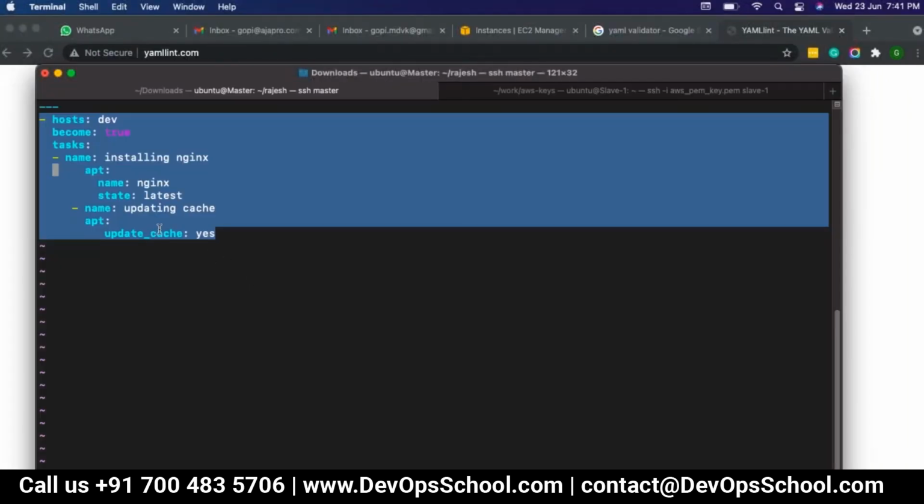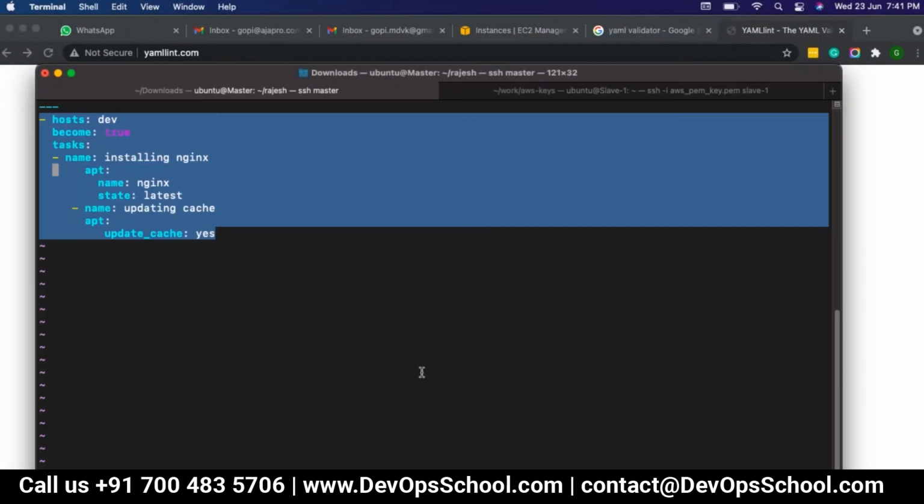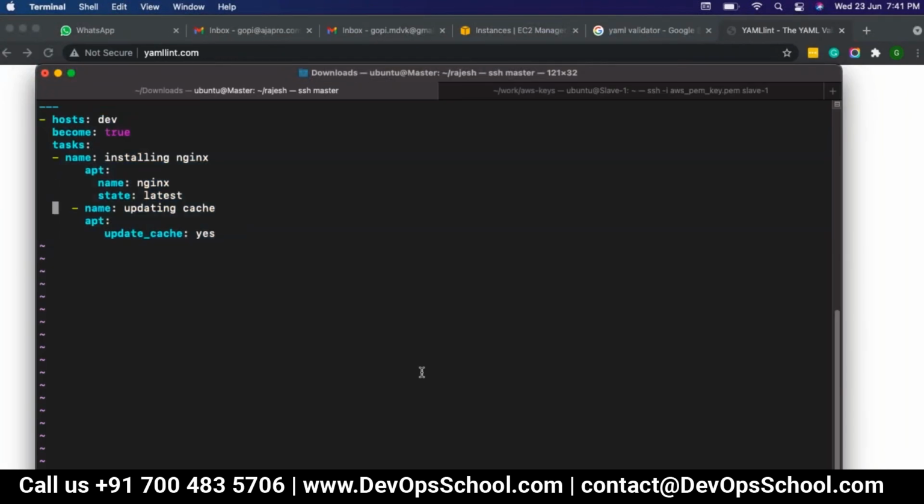It seems to be updating the cache. See, it has moved these names from top to bottom, but don't worry about that. If the indentation is proper here, then it will work.